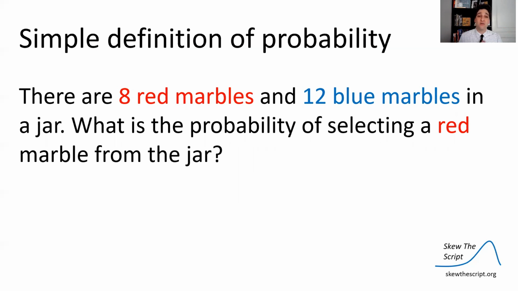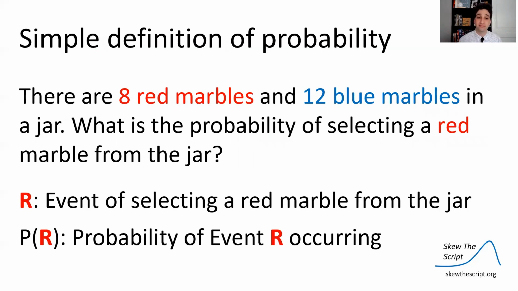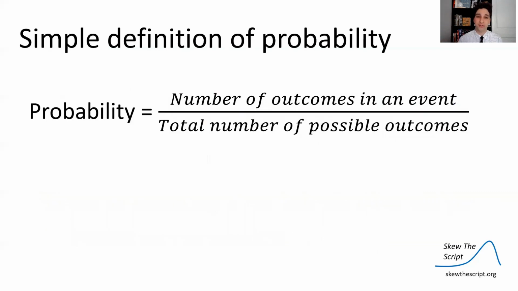Say there are 8 red marbles and 12 blue marbles in a jar. What is the probability of selecting a red marble from that jar? So let's define the event. R is the event of selecting a red marble from the jar, and P of R is the probability of event R occurring. In other words, the probability we reach in and grab out one of the red marbles.